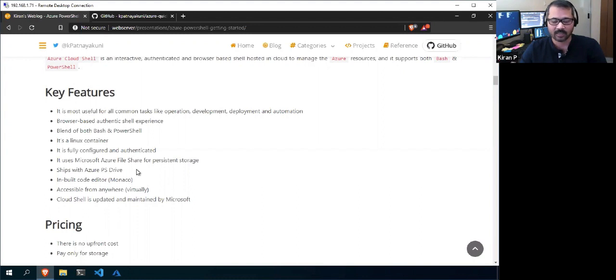The same file system commandlets that we use in PowerShell, you can use against the Azure PS Drive to go into the subscriptions, your resource groups and resources, and fetch the required information, right? So that is a good advantage. And it uses the ships provider to have that Azure PS Drive.